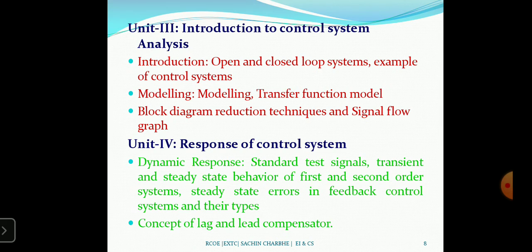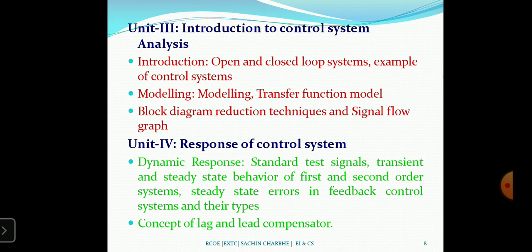Then unit three, introduction to control system analysis. From unit three, your control system part begins. The entire control subject is kept in four units: third, fourth, fifth, and sixth, all complete. I have taught this control system many times in our college, and my specialization is also in control systems. So this complete control system is kept in four units.